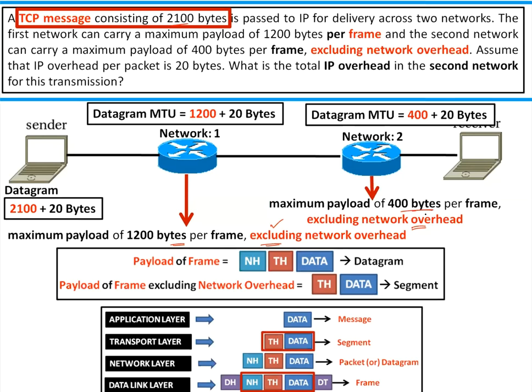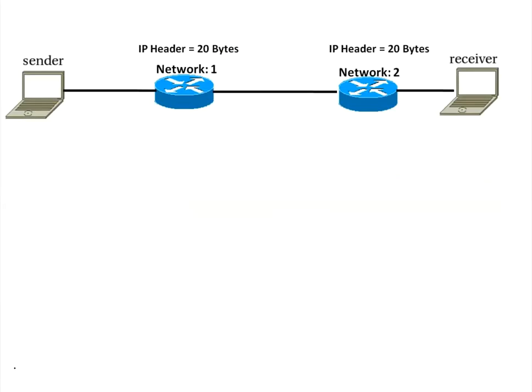Here, maximum payload of 400 bytes per frame, excluding network overhead, you have to include that. Because with respect to router, I need only one thing. What is incoming datagram? What is outgoing datagram? What is the incoming MTU? MTU means the datagram size. What is the outgoing MTU? That's it. Please speak always in terms of datagram. Whatever you say, excluding, including, I don't want all this. Tell me two things. Incoming MTU, outgoing MTU. That's it. I'll do the fragmentation. Here all have been done. Now we'll see.